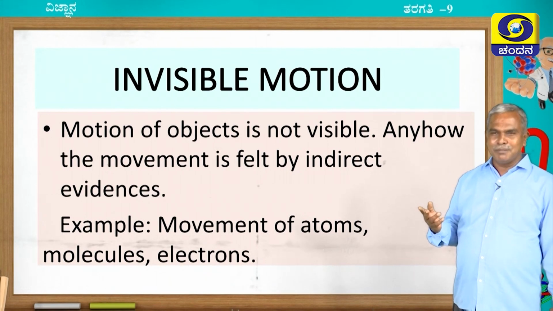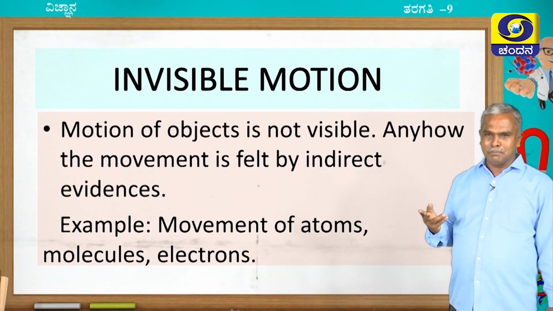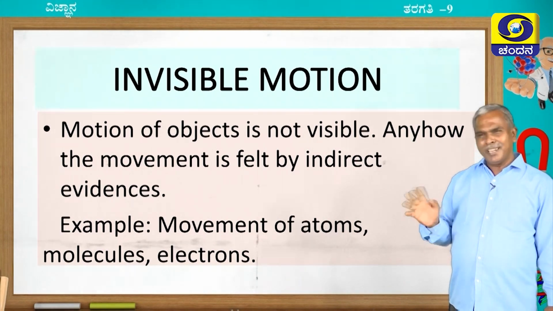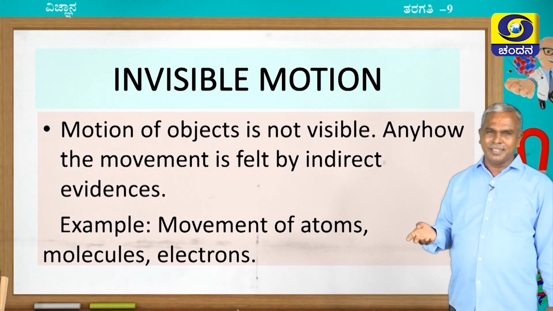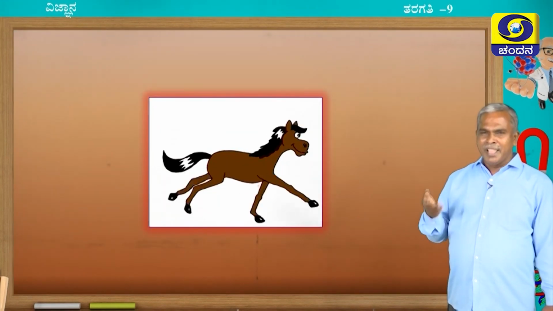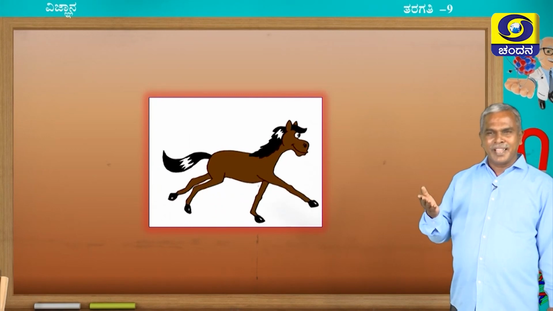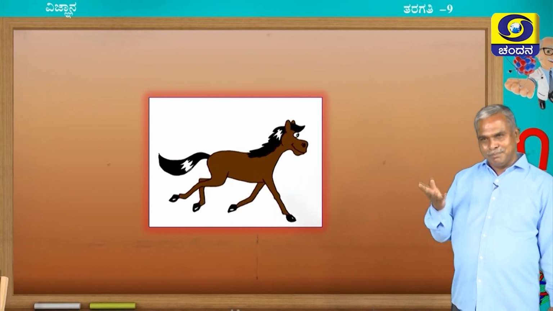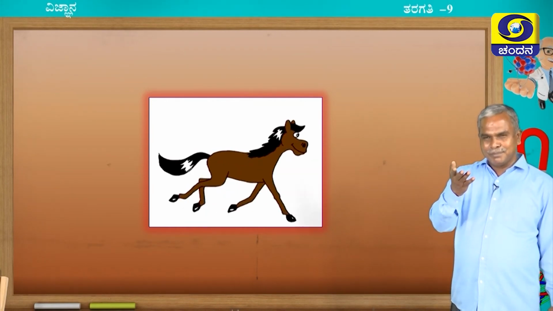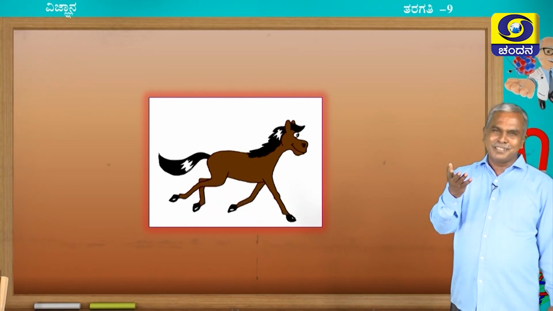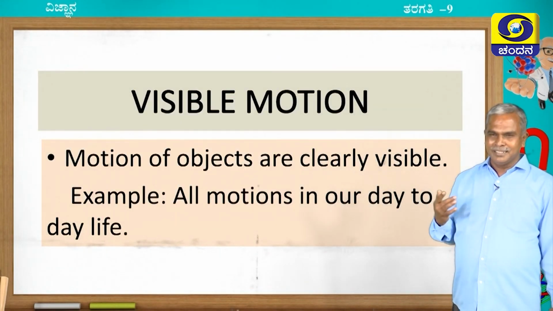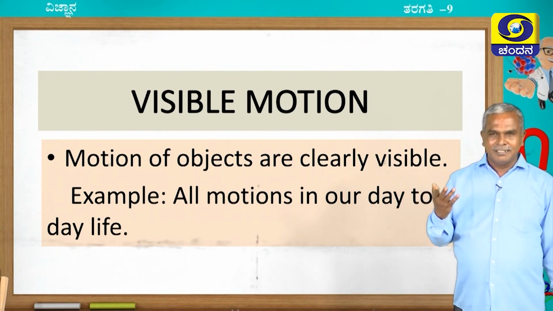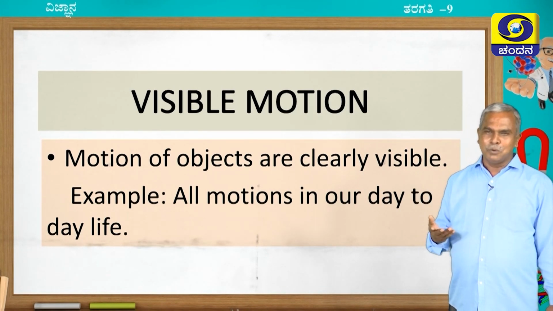For this invisible motion, you can give plenty of examples like movement of the atoms, molecules, electrons. We cannot notice them. They all come under invisible motion. As soon as you see this picture, I need not answer anything, because you have learnt that this is visible and this comes under visible motion, no doubt children. In our day-to-day life, we come across many situations which represent the visible motion.